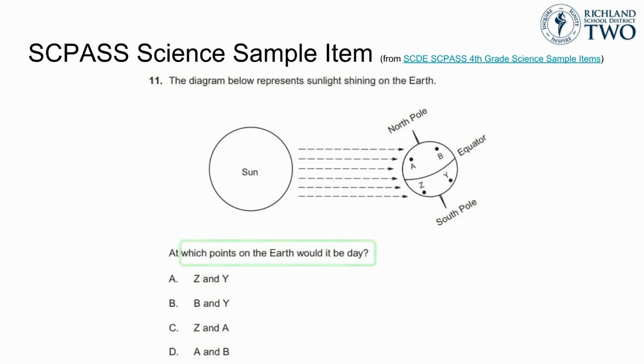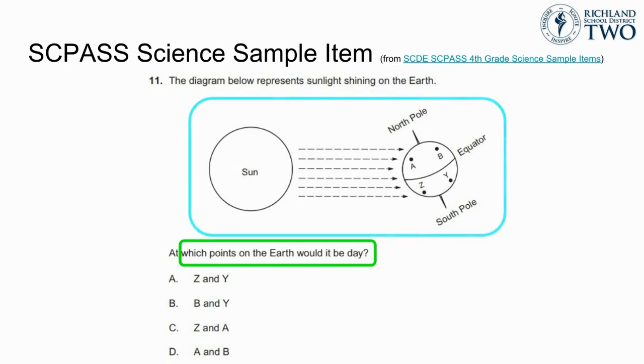In this item, the SEP is evident in the question where students are asked to interpret the model in order to identify the locations experiencing day. The content for this item is represented by the visual model that exemplifies the phenomenon. In order to answer this item correctly, students need to be able to interpret the model and apply their understanding of the day and night phenomenon. This means that our students will need to have learning experiences with modeling rotation and the day and night phenomenon.